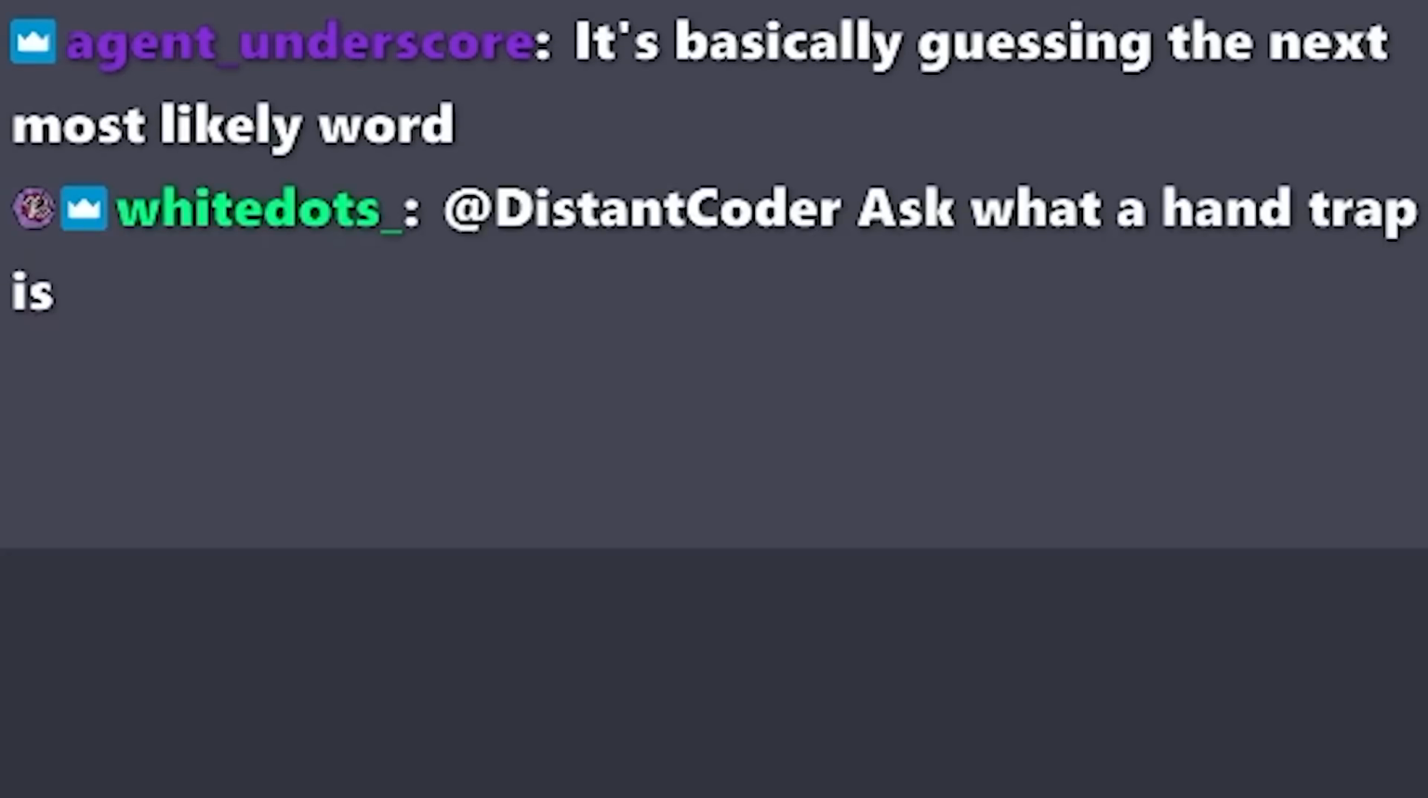But is it overloaded by my information, or is it overloaded because it's being used by a lot of people? It's guessing the most likely next word.